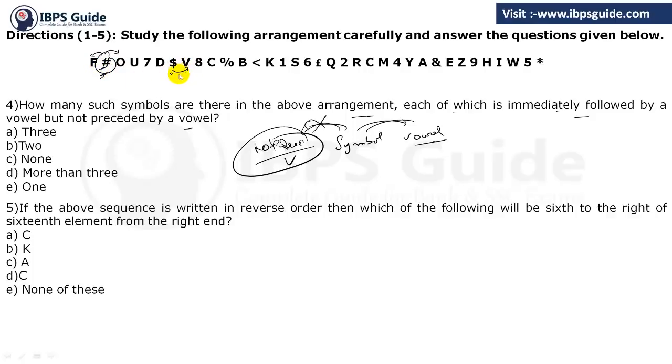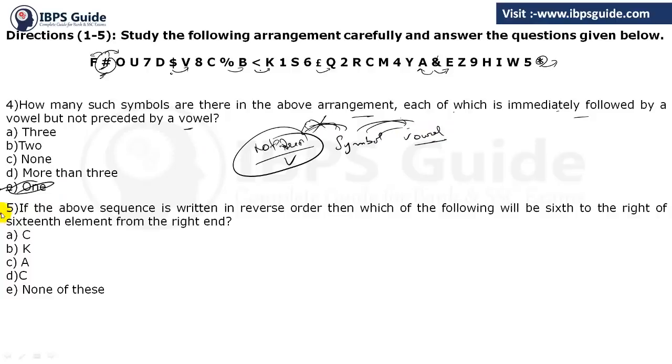It is not, because it is not followed by a vowel. It is also not followed by a vowel. It is not followed by a vowel. It is not followed by a vowel. And it is followed by a vowel, but it is also preceded by a vowel. So this can't be our answer. Next, there is one symbol which is not followed by a vowel. So there will be only one symbol which is followed by a vowel but not preceded by a vowel.